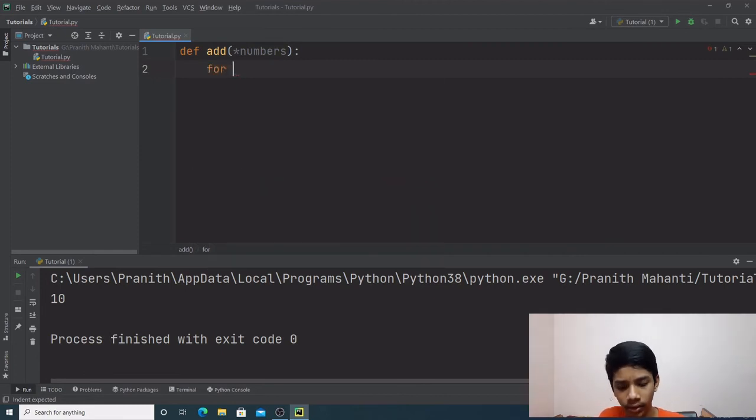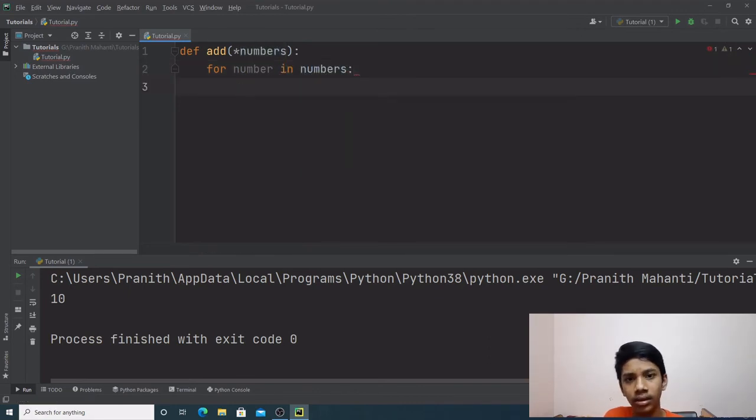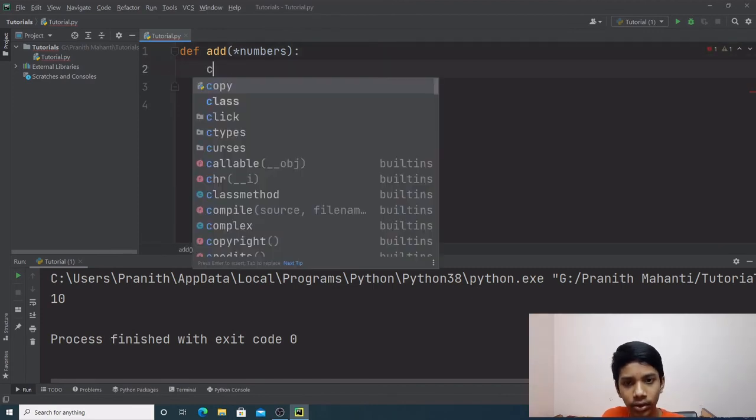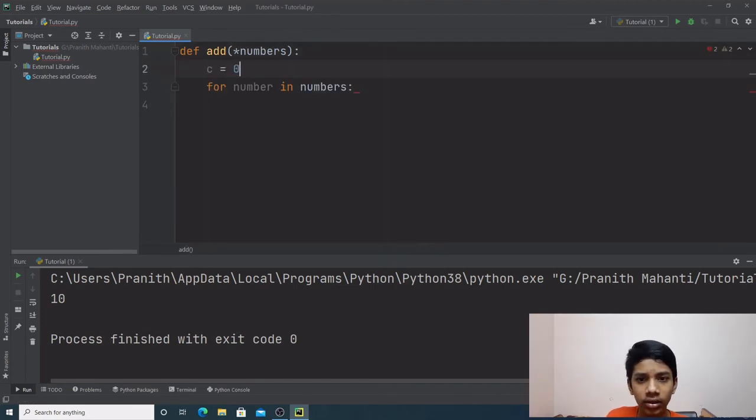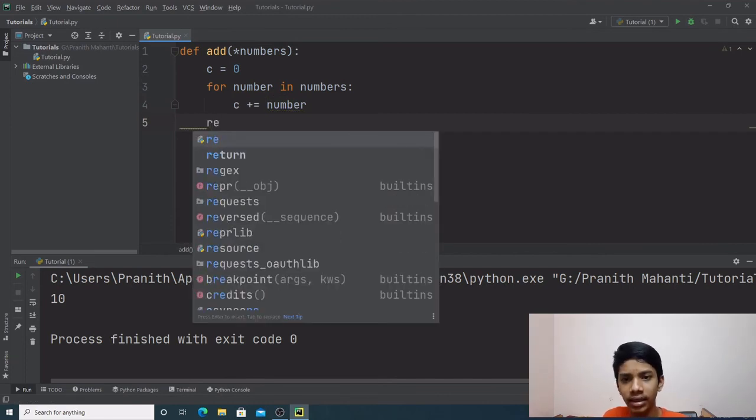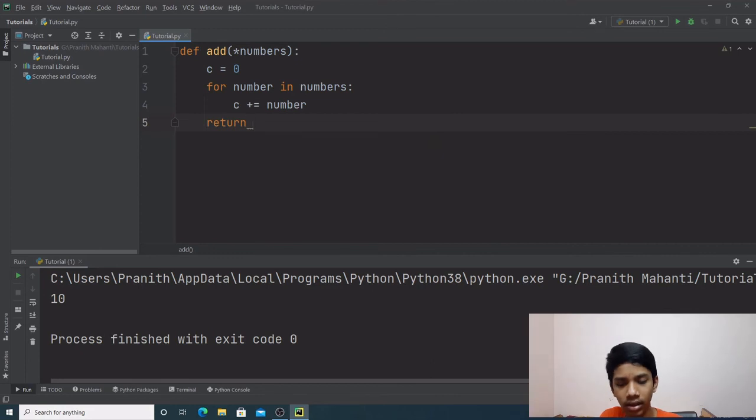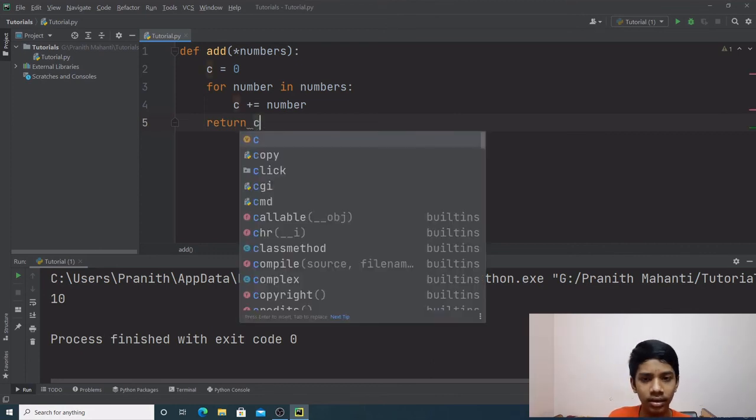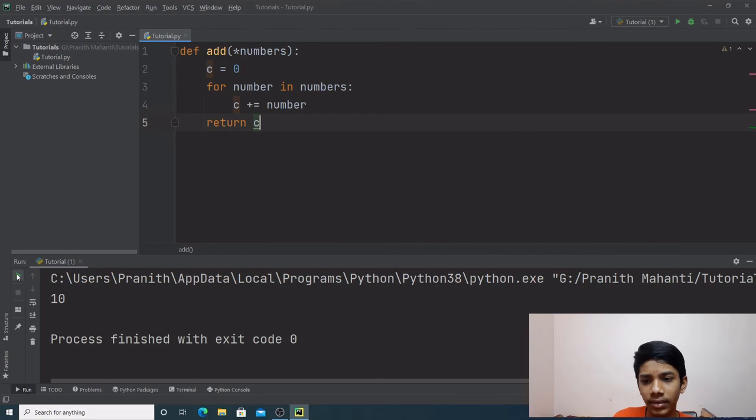So for number in numbers, first let's take a default value, c is equal to 0, and let's keep on adding it to the new number. And at last, let's return the number. Return C. Now if we run the program, we get nothing.